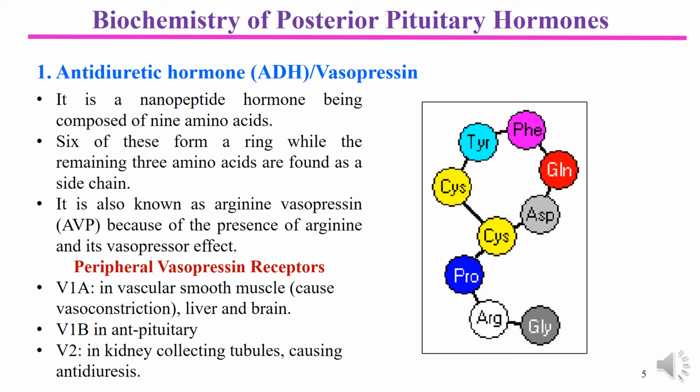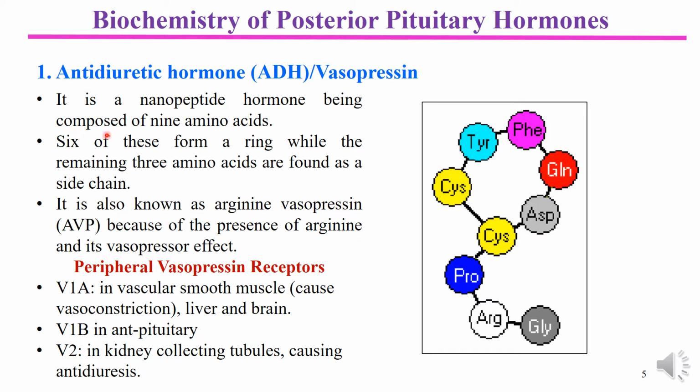Structurally, if you see the molecular structure of antidiuretic hormone or even oxytocin, both of them are composed of 9 amino acids. These 9 amino acids are arranged in a particular pattern to create the structure of antidiuretic hormone or oxytocin.